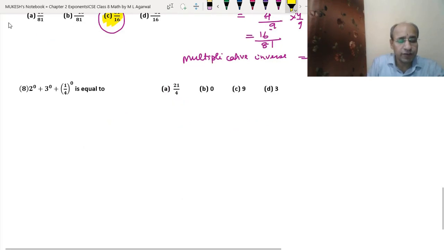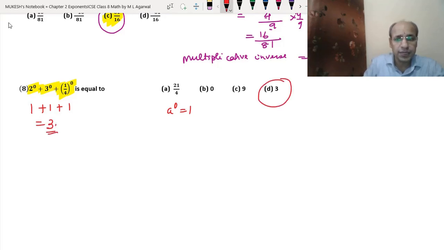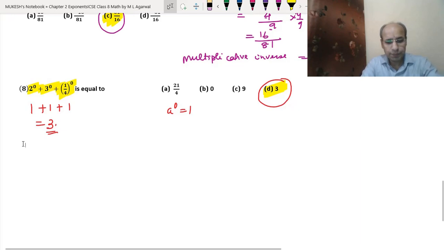See, in the 8th question we have to find the value of 2 to the power 0 plus 3 to the power 0 plus 1 upon 4 to the power 0. Very easy. See, as we know that a to the power 0 is 1. So that means this will also be 1. 3 to the power 0 will also be 1. 1 upon 4 to the power 0 will also be 1. So 1 plus 1 plus 1 is 3. So we got the answer 3. D is the answer. Okay, so this is the answer for 8th question. Now let's do the 9th question.